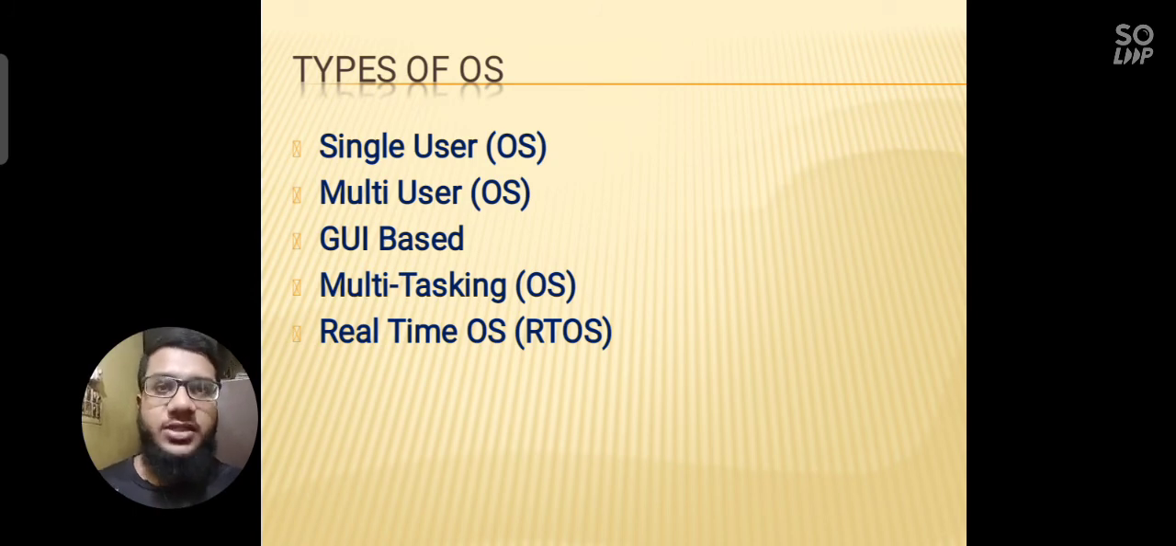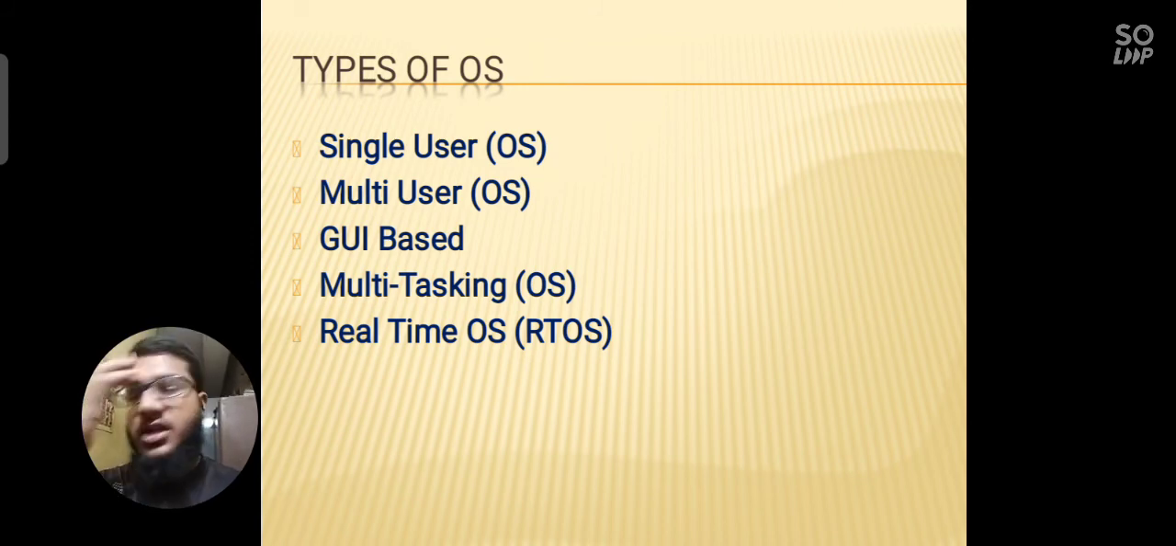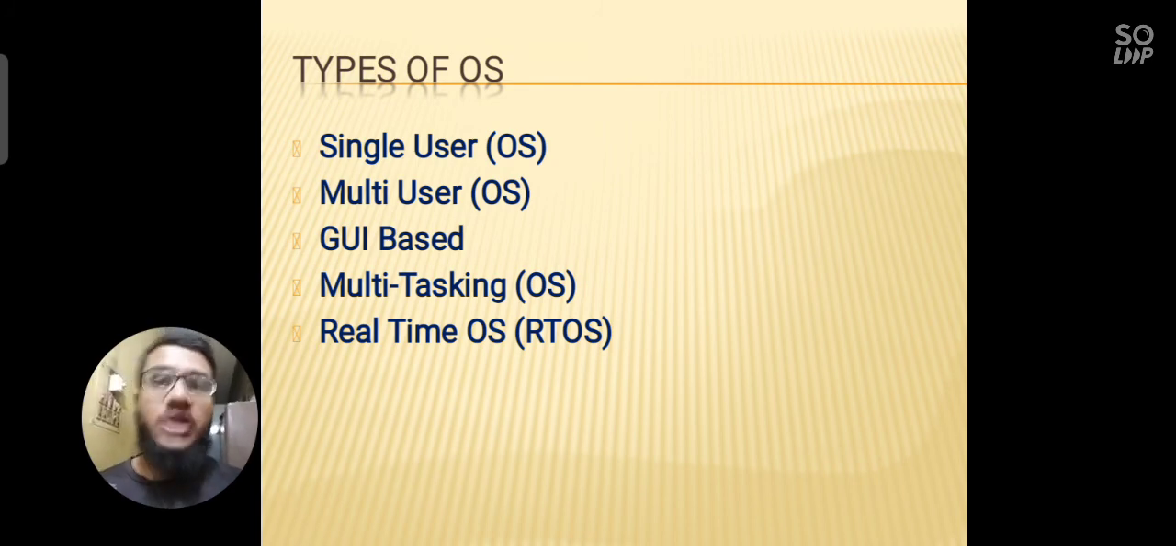Then the GUI based. What is a GUI based operating system? That is a graphical user interface. Say Windows 10, Windows 7, Windows XP. These are all graphical user interfaces. Then multitasking. What is multitasking? At a time you can do many different tasks. So these are all multitasking operating systems. Then real-time OS. What are real-time OS? As soon as you click on anything, the thing will open automatically within that time. That is called real time.